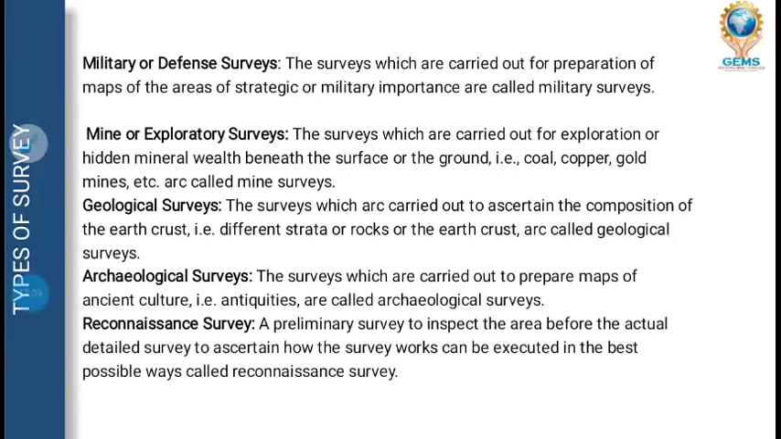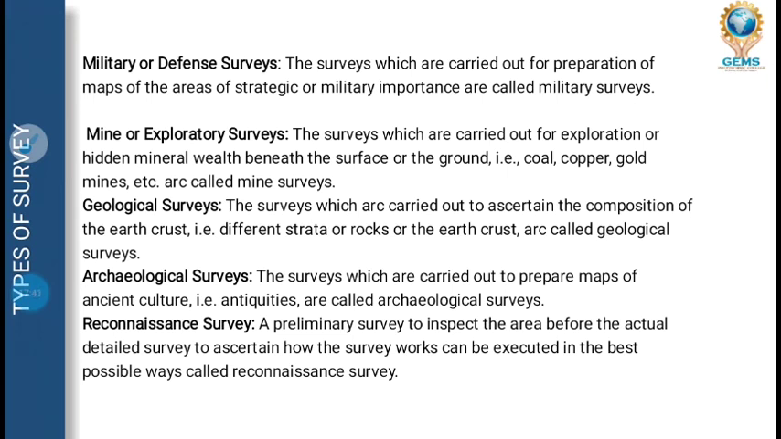Next is military or defense survey, where military purpose or preparation is going on to prepare a map or strategy to save our country. That area is known as military survey. Mine survey is where surveying is done where minerals are excavated from deep down in our earth crust. That is known as mine survey, where you will be finding coal, gold, copper. So that comes under mine survey.